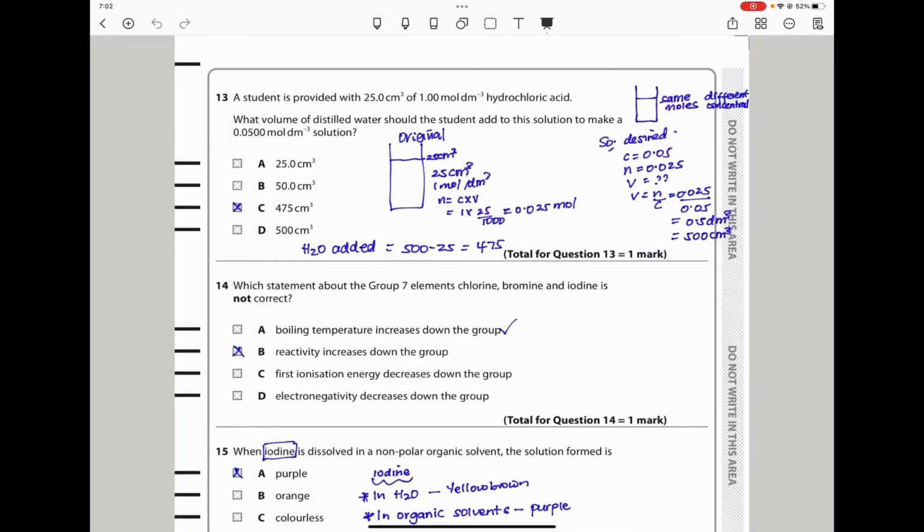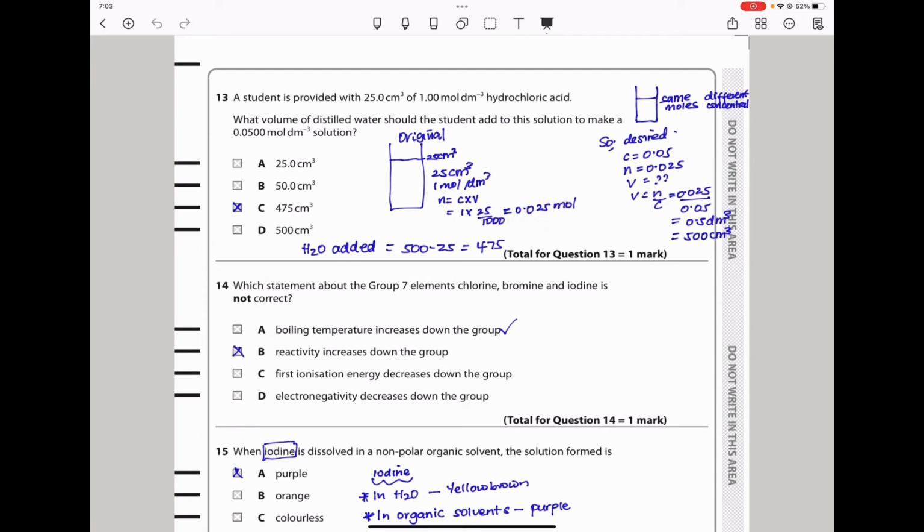Continuing on, question 13 says a student is provided with 25 centimeters cubed of 1 mole per decimeter cubed hydrochloric acid. They ask what volume of distilled water the student should add for the solution to become 0.05 mole per decimeter cubed. So the original, this is what we have, 25 centimeters cubed. We have the concentration 1 mole per decimeter cubed. The number of moles in here should be concentration times volume, which is 1 times 25. We divide by 1,000 to convert that volume to decimeters cubed. And here we get the number of moles present as 0.025.